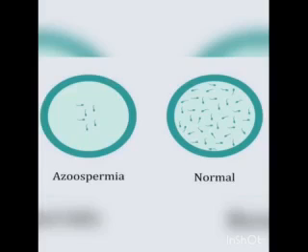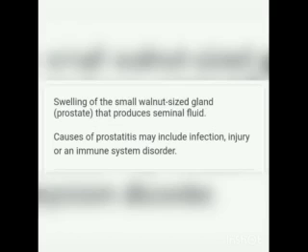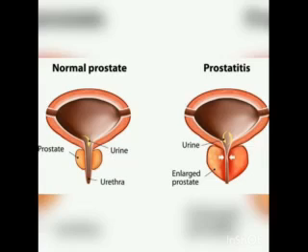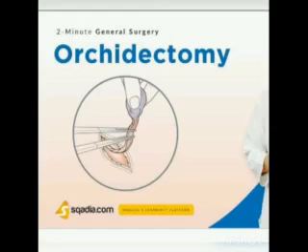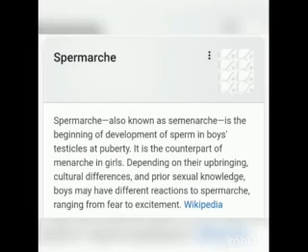The enlargement of the prostate gland in males is called prostatitis, and it can lead to difficulty in urination. The surgical removal of the testis by operation is known as orchidectomy. The first ejaculation of semen, semen meaning a group of sperms, is called spermarche.